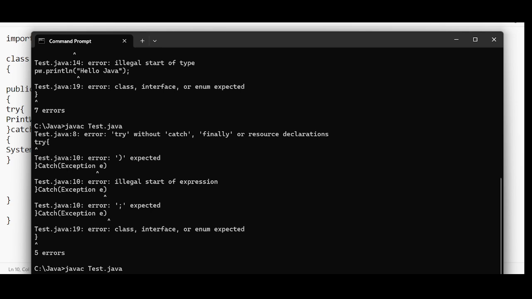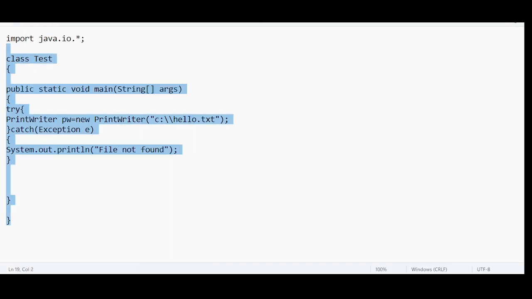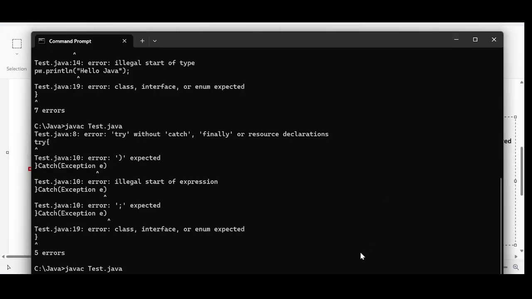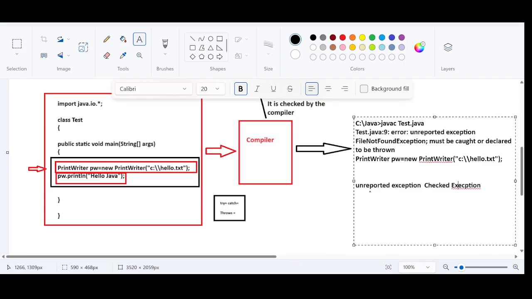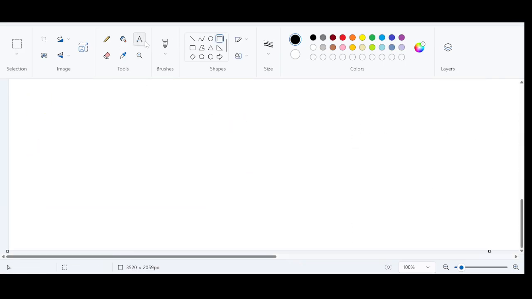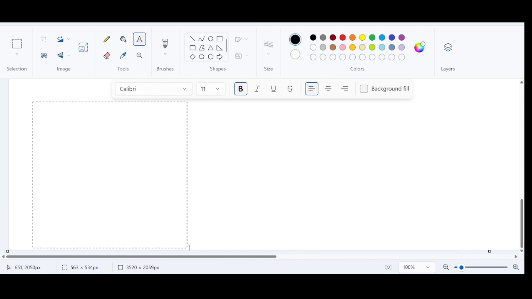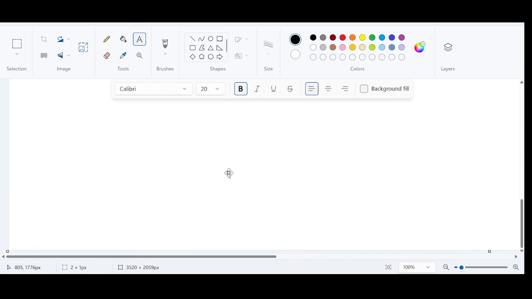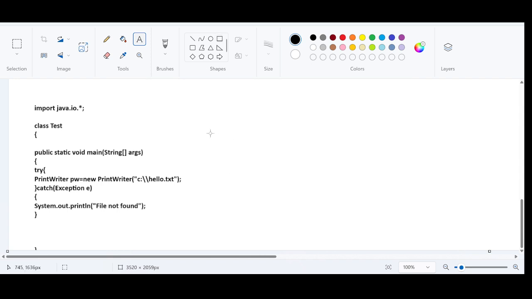So now we don't see any compilation issues because now if you give this code to the compiler, again I'm copying the same code. Again I am giving this piece of code to the compiler, right? The job of the compiler is to check if there are any errors. So the code will be sent to the compiler.